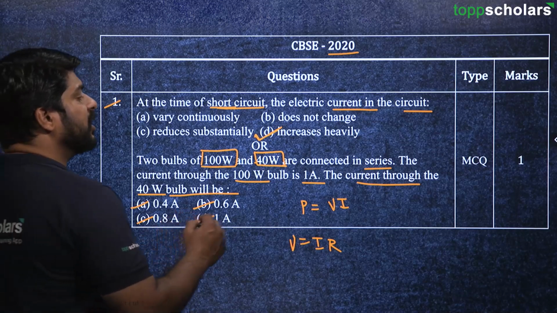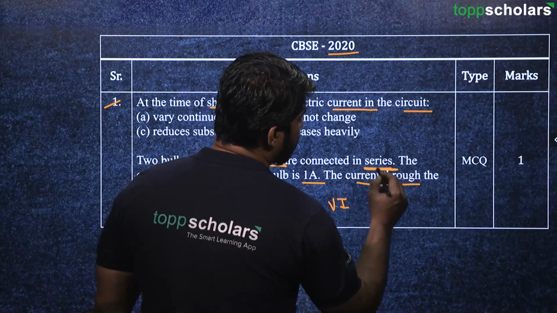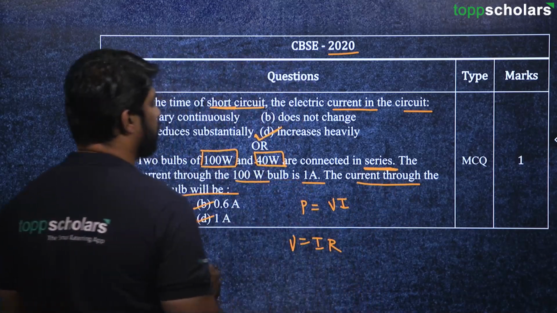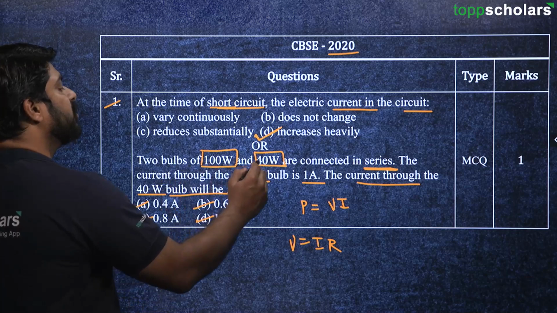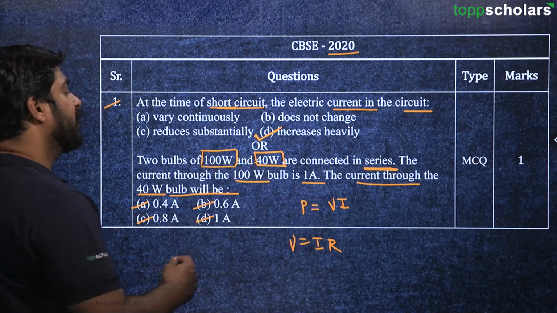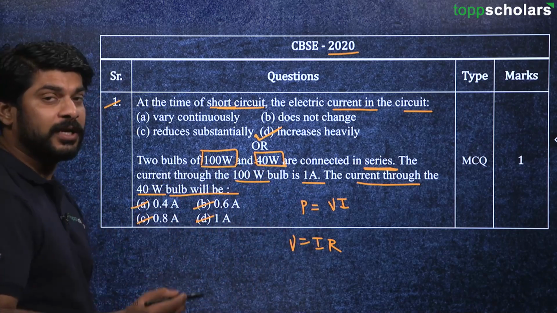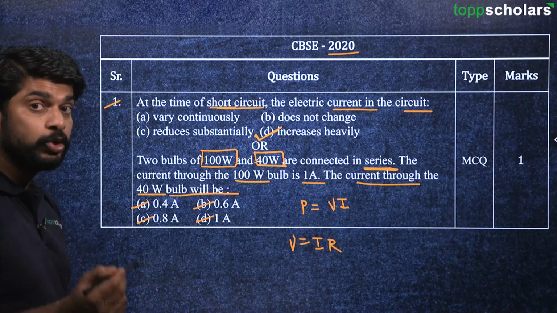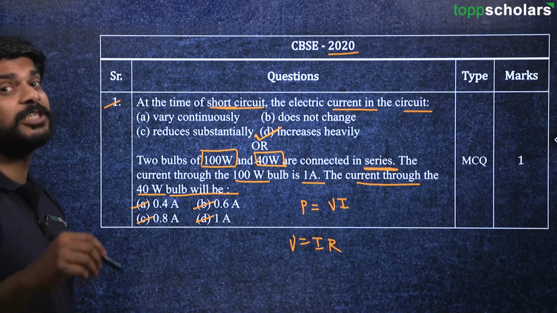In fact, we can see here that this is a series connection, right? So that means both of these bulbs are connected one after another, right? So if they are connected one after another, that means the current through both of these bulbs must be same.